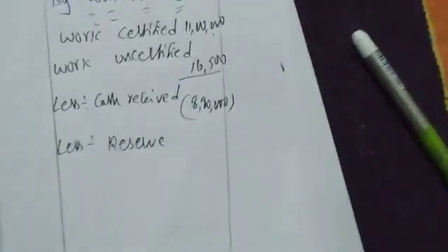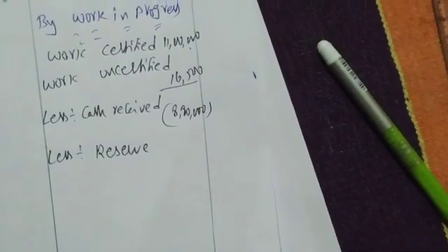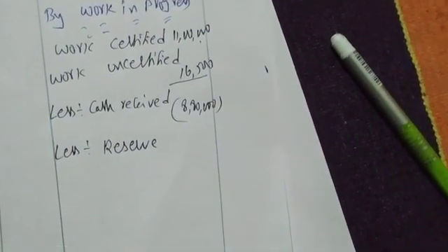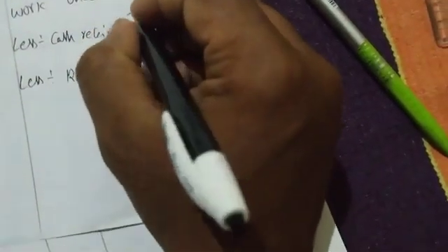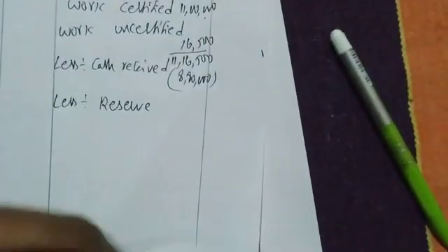Okay, so first I'll write here. We have work certified and uncertified, 11 lakhs and 16,500. I'm writing in a column 11 lakhs and 16,500. These two you have to add. Next in the problem, cash received is given, right? How much is cash received? 8,80,000. That you deduct. 11 lakhs plus 16,500. Then reserve we have to find out from notional profit.